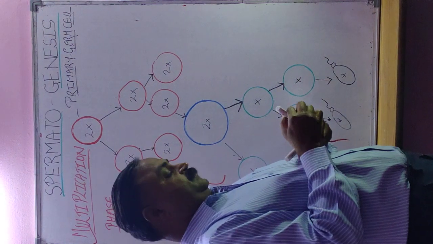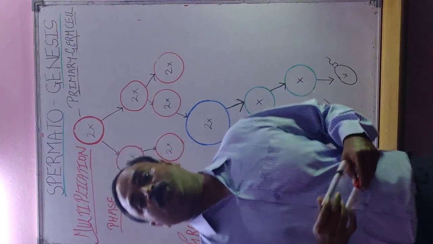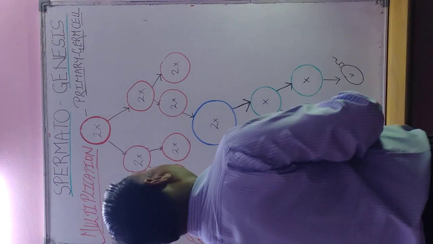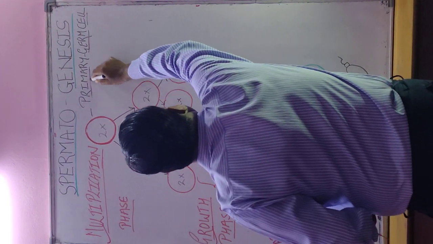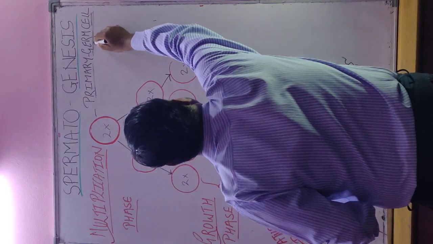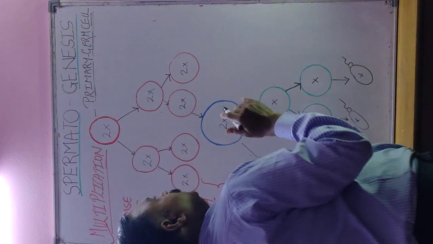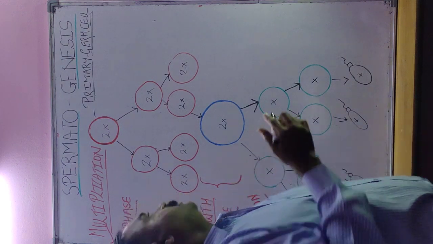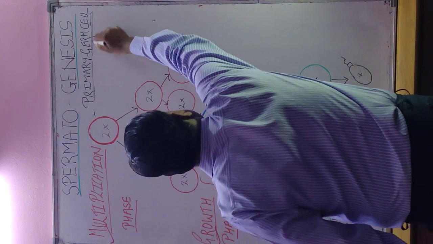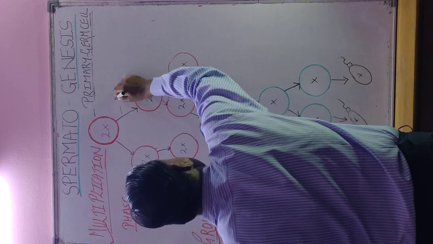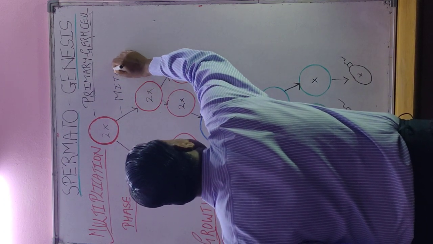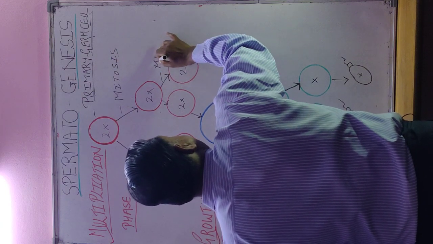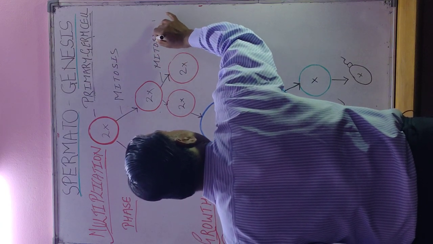Remember the diagram of the seminiferous tubule where spermatogenesis occurs. The wall of the seminiferous tubule is called the germinal epithelium, made of primary germ cells. Primary germ cells divide two times by mitosis to produce many cells.